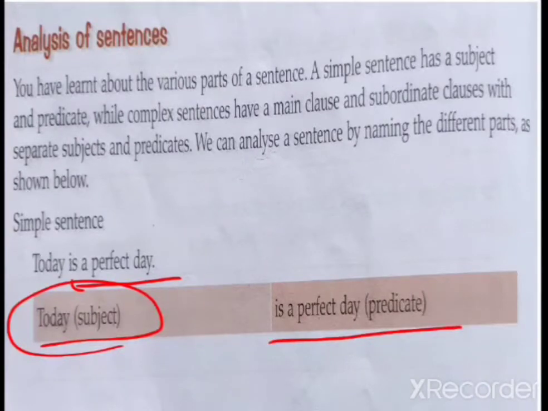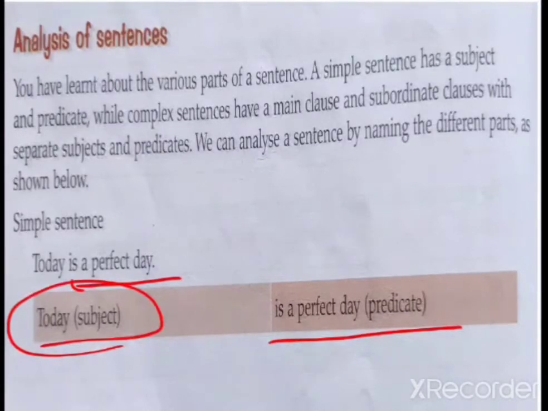Here your sentence is over. Today is a perfect day. After that there is no conjunction, no other sentence. But suppose I had written: Today is a perfect day, so I completed all my work. Nothing is written afterwards.